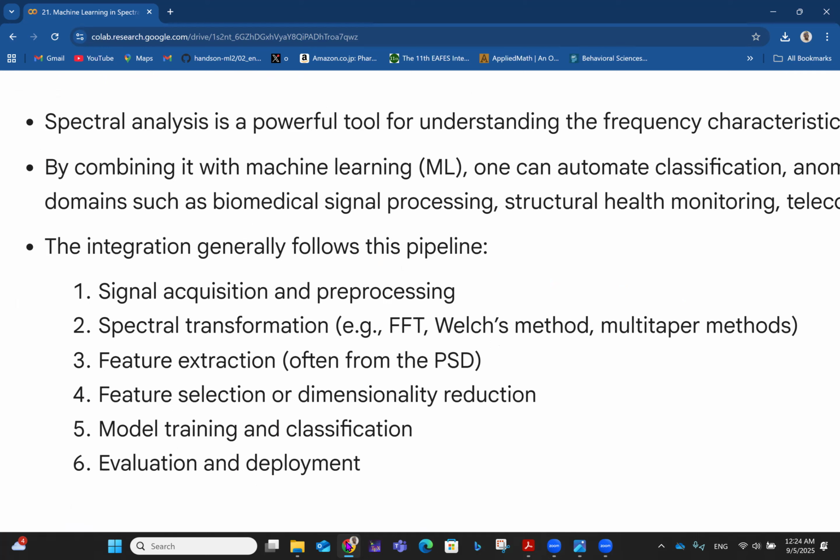I have a playlist on data science, with 60 videos where I've done different aspects of machine learning, like supervised learning, unsupervised learning, and even reinforcement learning. We did something about dimensionality reduction using things like principal component analysis, t-SNE, and UMAP too. Then we can talk about model training and classification, and then we have evaluation and deployment.